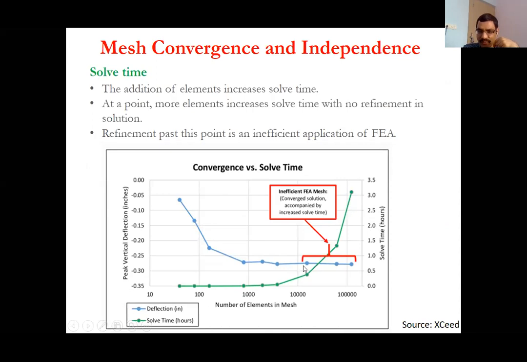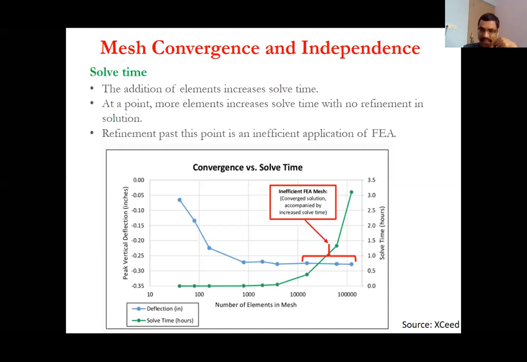So now when you are seeing that the solution has already converged, there is no point increasing the number of elements, because as you are increasing the number of elements from here to here, you are unnecessarily increasing the solve time, right? So after this, if you are further refining it, it is inefficient because you are getting the converged solution.